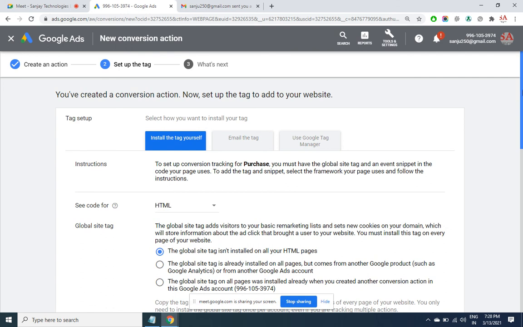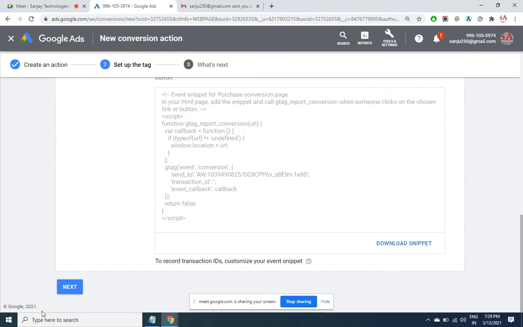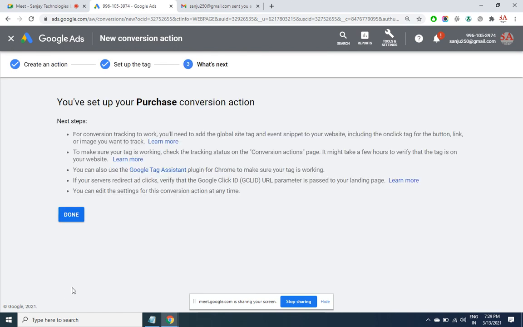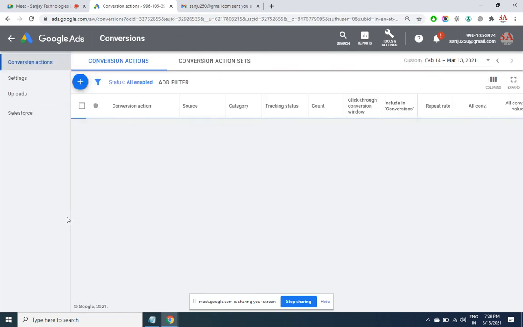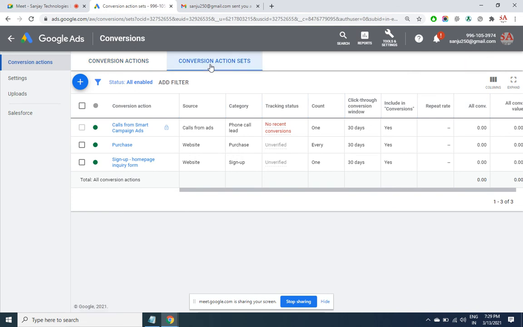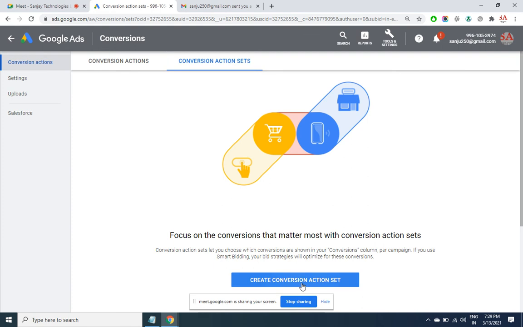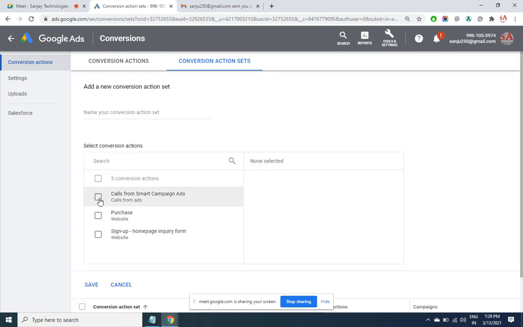So hope there are no questions here. A conversion set is nothing but multiple conversions making up a conversion set. Once you have set up all that, you'll be adding all the conversions. That means all these three have to happen, then I'll be paying you. In the report you'll be able to see people who have come to your website, who have signed up, and who have even paid the fee online. All this is an AND condition.